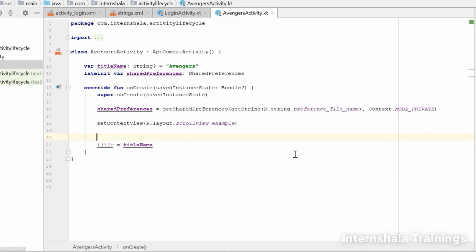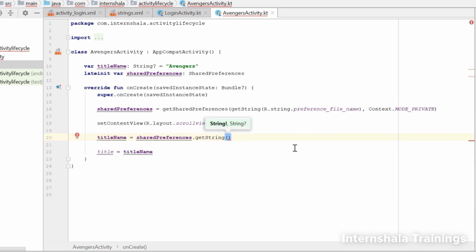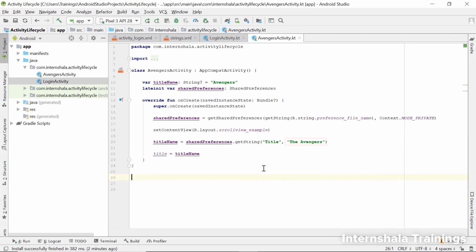We will now extract the title from the shared preferences. So let's use this title name variable to store the extracted value. To extract, we will use the shared preferences object, then use the getString function since we want to extract a string. In the parameter here, we will pass the name of the key which is title. And as value, we will give the default value we want this key to have. So that will be the Avengers. Remember, we want to put this title as the default title for all those not so privileged Avengers who don't have their own password.